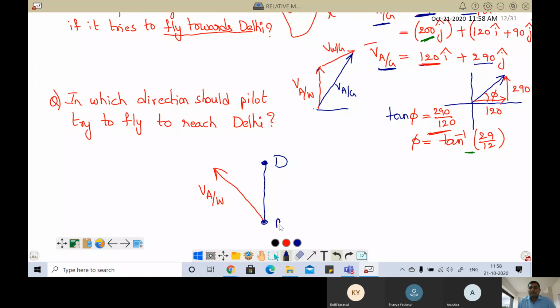Correct. So this is Bangalore. This is Delhi. Okay. So now this is the velocity of the aeroplane with respect to ground. Now see here. In which direction are they asking? Direction means basically angle. Always remember, direction means basically angle. Now let us assume that the aeroplane effort is flying towards the left side at an angle theta with the horizontal.